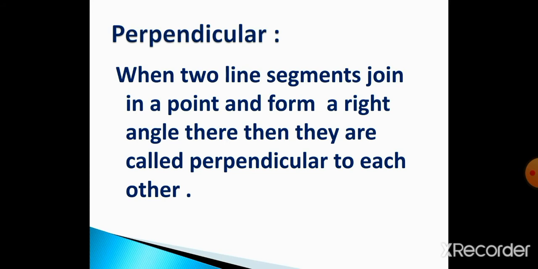And what is the rule? Two line segments join in a point and form a right angle. Form means to make. So when two line segments join in a point, there will be a right angle. Then they are called perpendicular to each other.